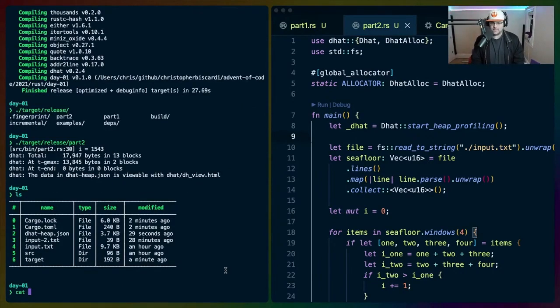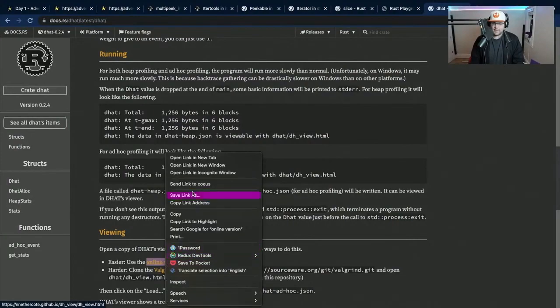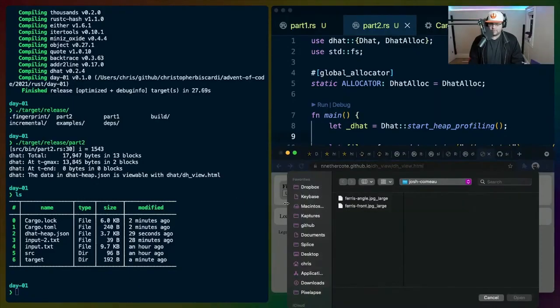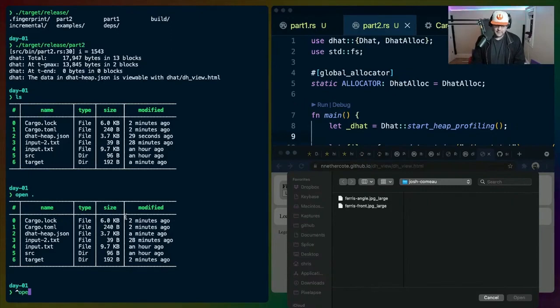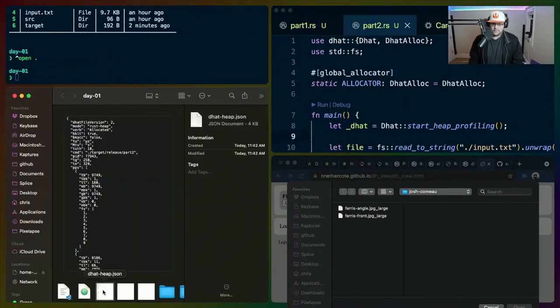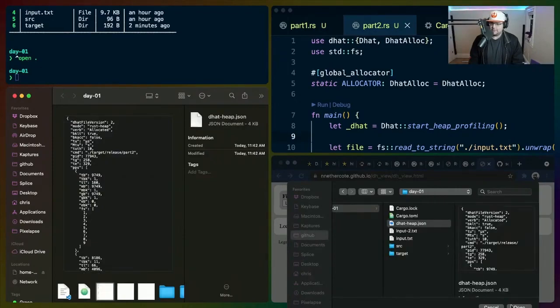The dhat heap JSON is viewable with dhat dhview.html. Where is dhat dhview.html? Okay, so there's an online viewer. Let's see if we can file load. Oop, that's not what I want to do. I want to use the Mac OS open. I'm in new shell. So cargo toml dhat heap.json open.